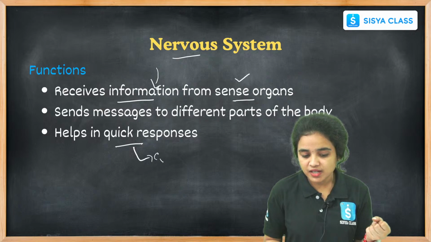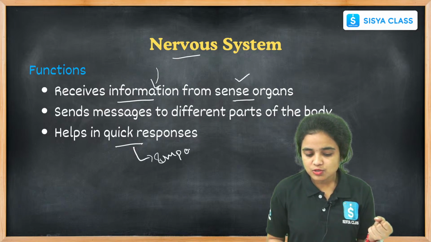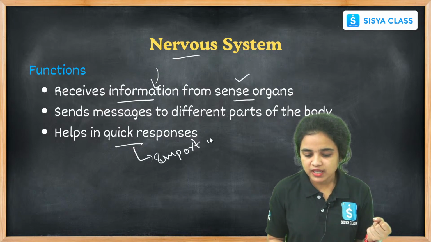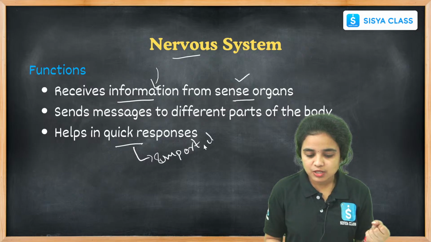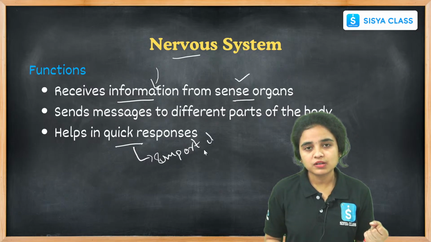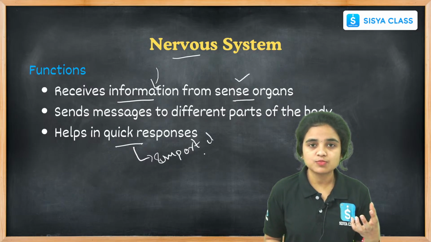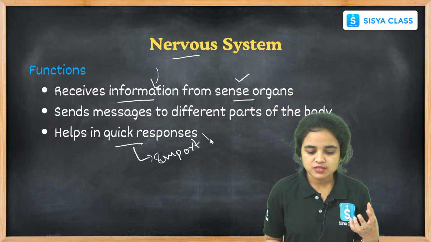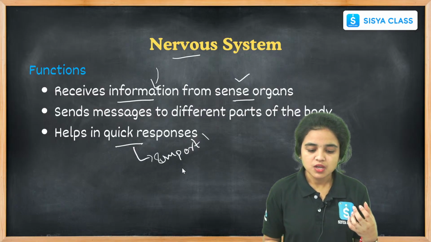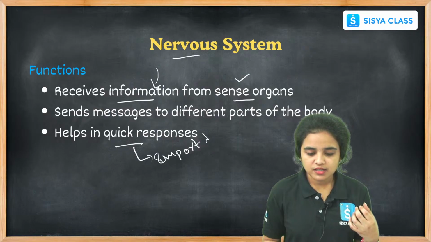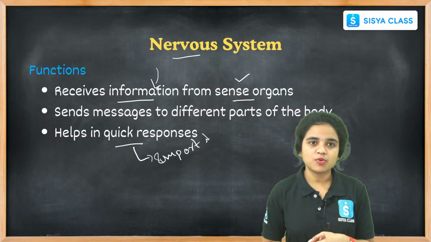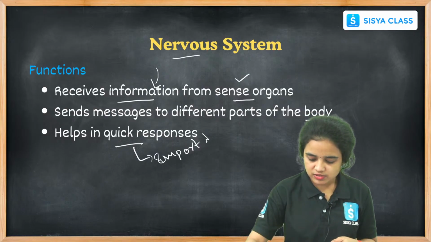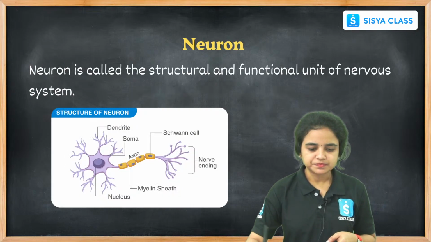It is very important. When there is no nerve system in our body, we won't respond to the stimulus and we won't give quick responses. Right, students, we won't give any quick responses. So the nerve system is very important. Hence, it gives quick responses. It also helps in quick responses.